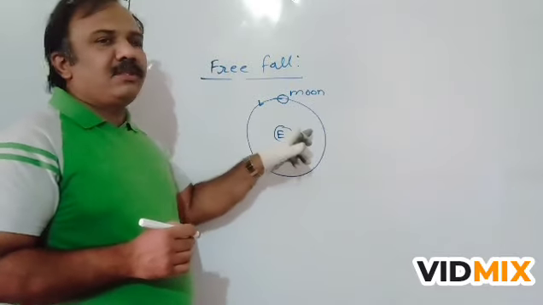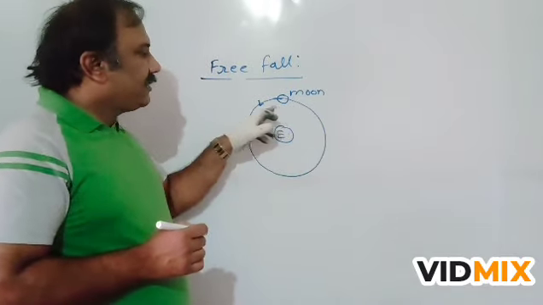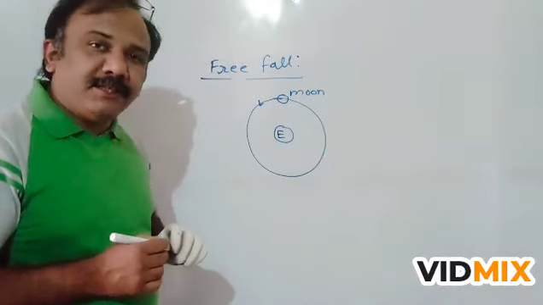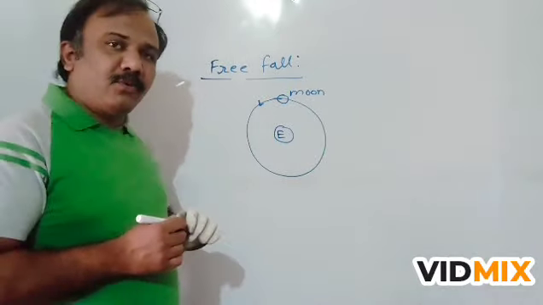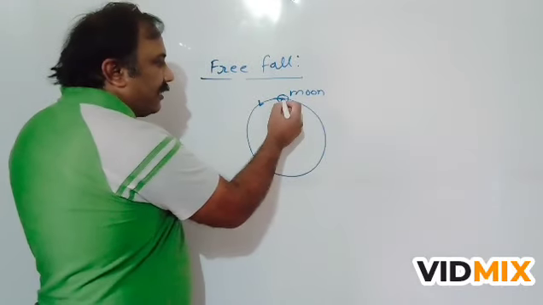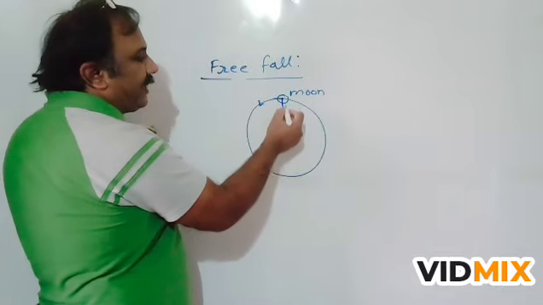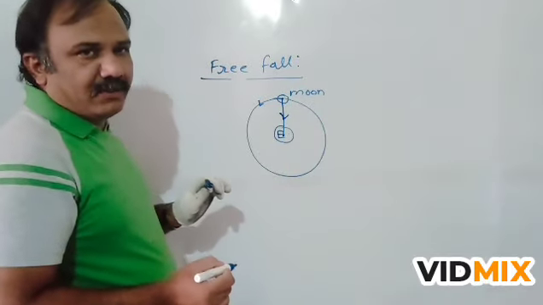this is circular motion and hence a centripetal force is required for this circular motion, and this centripetal force is provided by gravitational force of attraction which is directed towards the center of the earth.